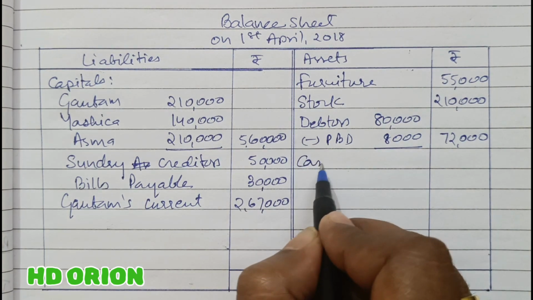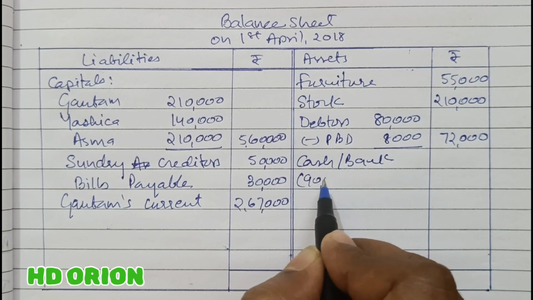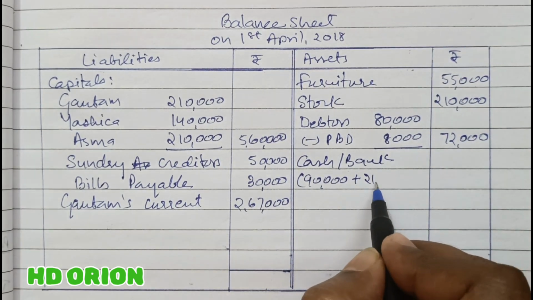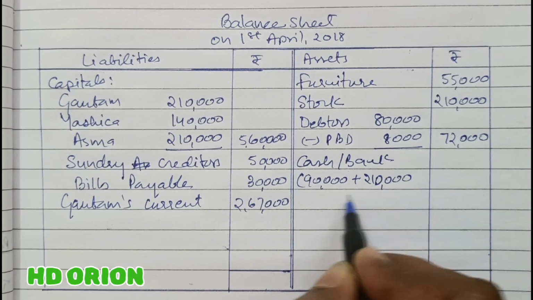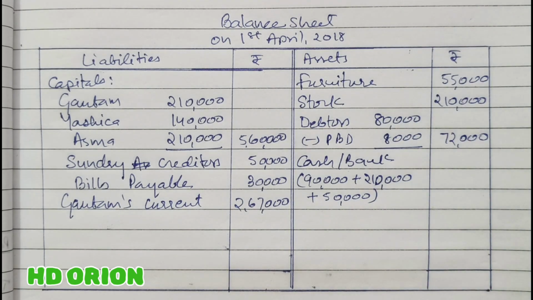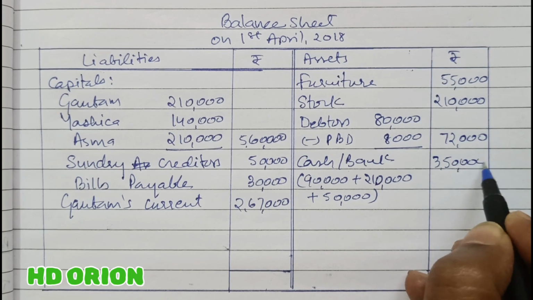Then cash or bank. The initial balance in the balance sheet is 90,000 rupees. Then 2,10,000 is brought by the new partner as capital, and rupees 50,000 brought as premium for goodwill, which is retained in the business, that is not withdrawn by the old partners or the sacrificing partners. So it is 3,50,000 in the cash and bank.